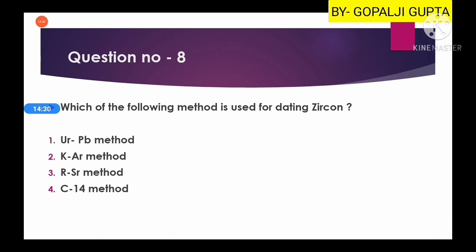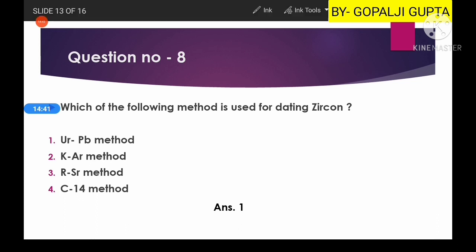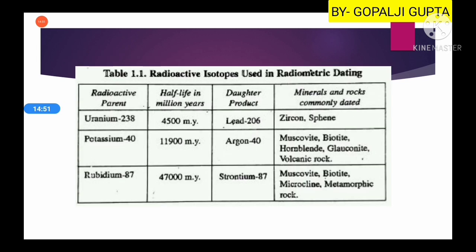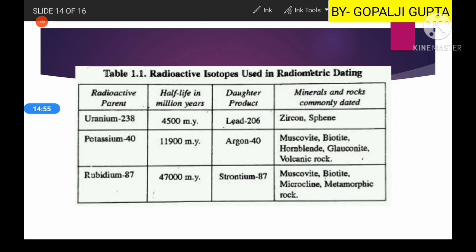Then another question is, which of the following methods is used for dating zircon? Zircon is a mineral, and for zircon we use the uranium lead dating technique. Now why are we using the uranium lead method? Why are we not using potassium argon, rubidium strontium or carbon 14? This can be understood from this table, which is given in your book.